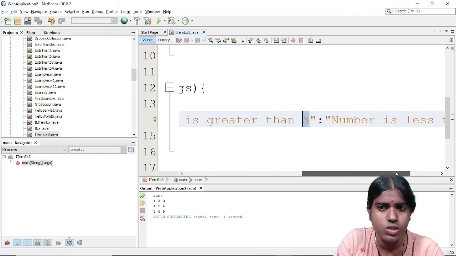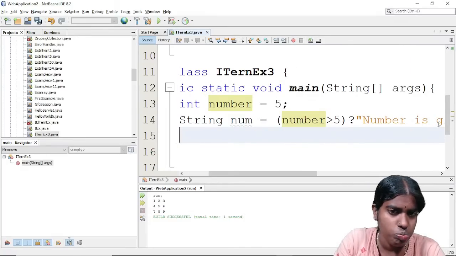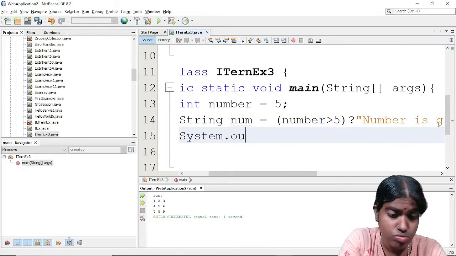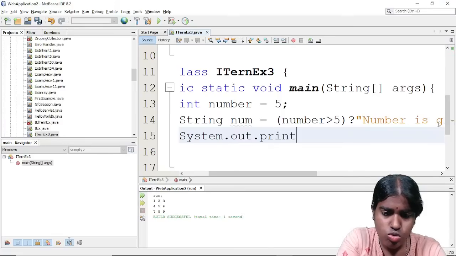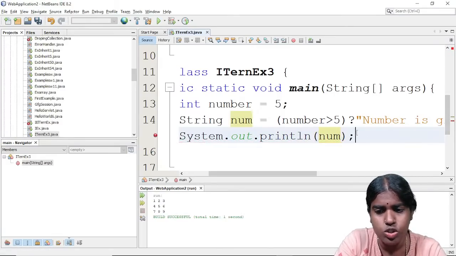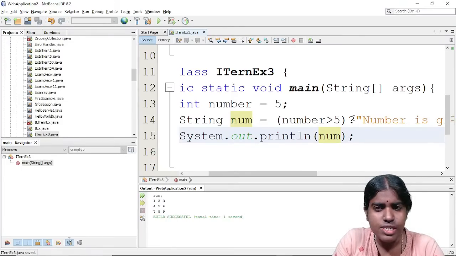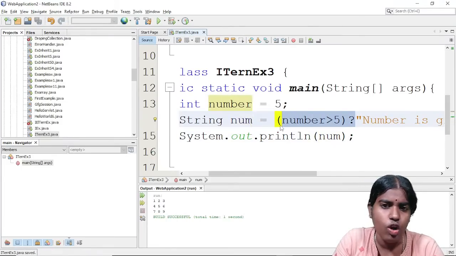Then colon, the else part: "number is less than 5" will be printed at the output. Whenever I want to print something at my output, I use num, and this will be printed. Clear with this? This is a simple example of the ternary operator.